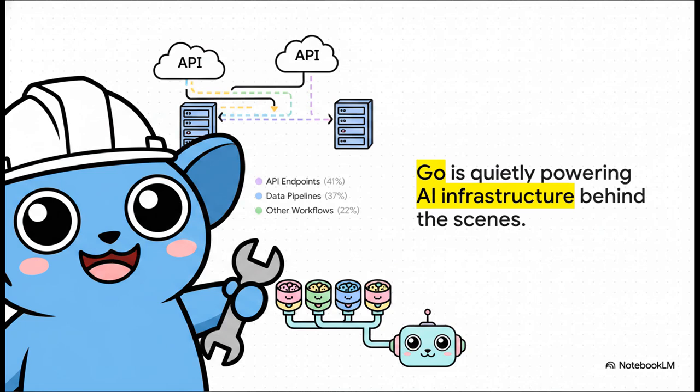And you know what? That discipline has paid off remarkably well today. While Python tends to get all the glory and the headlines in AI research, look at what Go, represented here by its remarkably kawaii blue gopher mascot, is actually doing behind the scenes. 41% of Go developers in AI are building the API endpoints, and 37% are building the data pipelines. Go is quietly providing the hyper-efficient, rock-solid back-end infrastructure that is actually powering modern AI systems in production today.